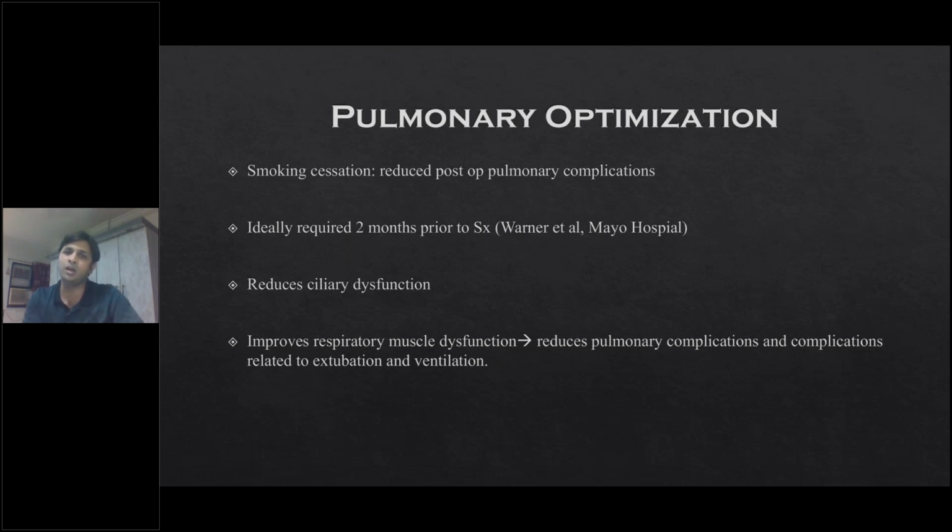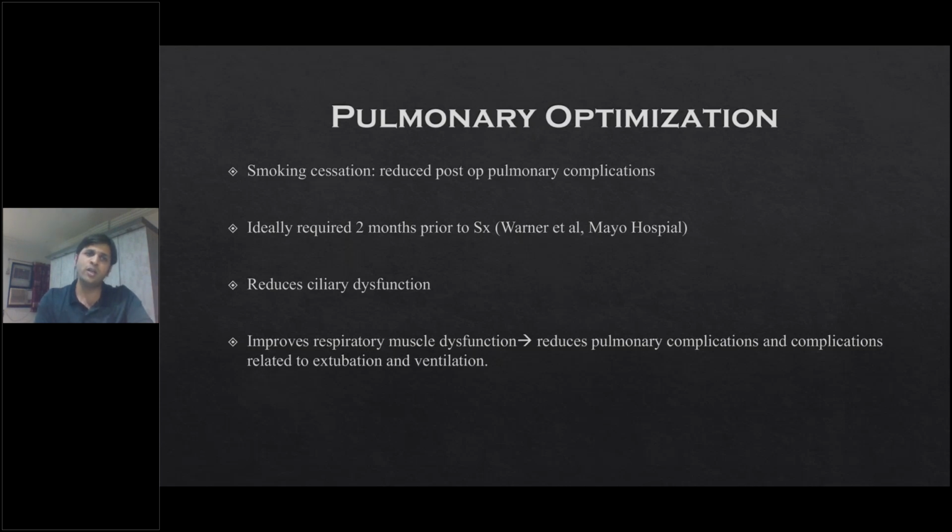That has been proven by the Mayo Hospital study, where they studied cardiothoracic, abdominal and orthopedic surgeries, and showed that smoking cessation helps post-operative recovery in patients who have undergone surgery under general anesthesia. So if surgeries can be postponed for that duration, like hernia surgeries or elective surgeries like bariatric or lifestyle surgeries, these patients can be optimized depending on their smoking.